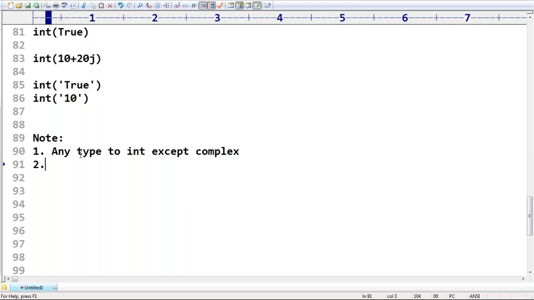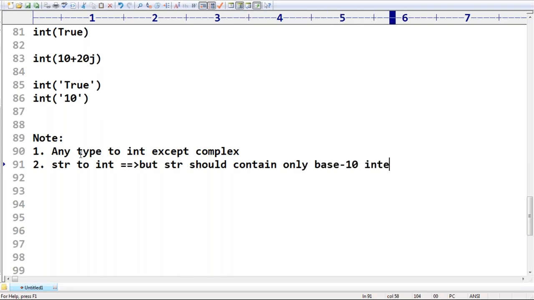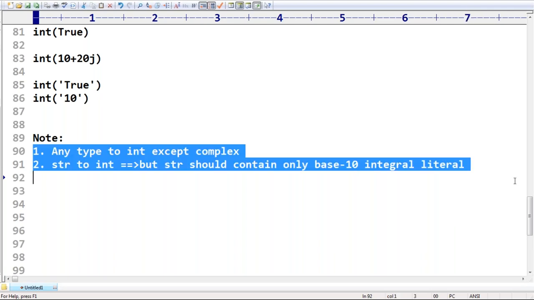Next, we can convert str to int, no problem at all. But the str should contain only a base 10 integral value. Are you getting that? Base 10 integral literal. Make sure that if by mistake it is a floating point literal, not a number, or any other base, immediately we are going to get the error. Clear? Are all the people having clarity about these conclusions?